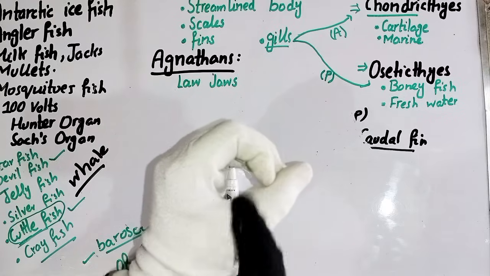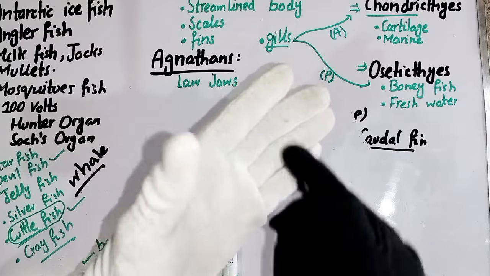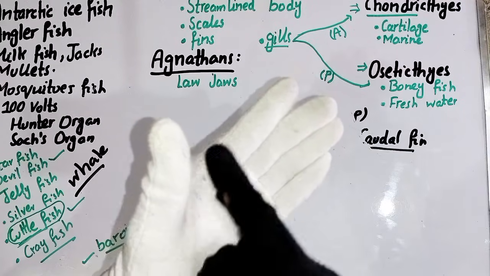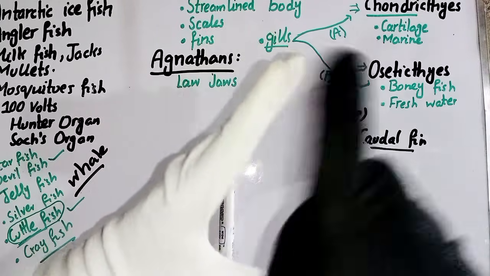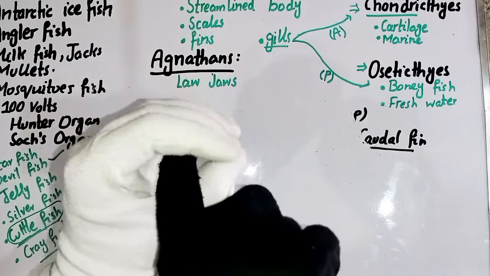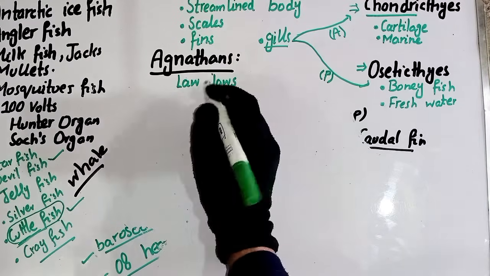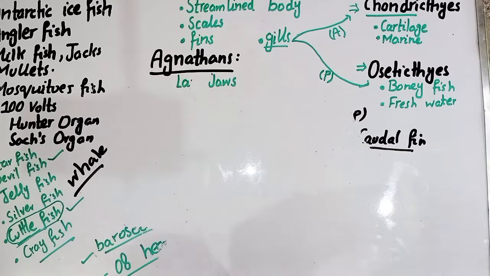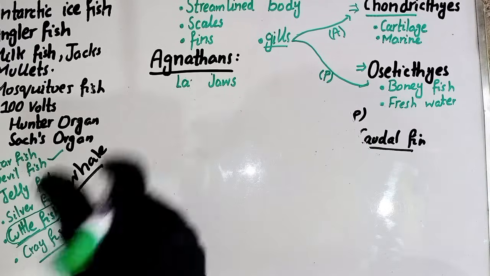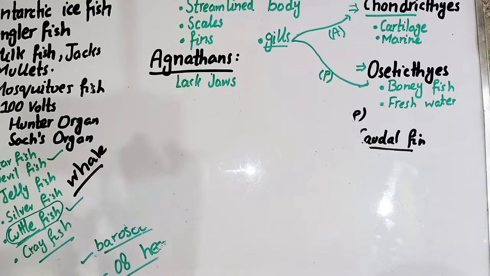In agnathans the jaws are absent. If we open the fish, the whole body cavity of this fish is covered with teeth. It means the teeth are present on all sides of the mouth and the body. That's why I have written lack of jaws. It is not a law, it is a lack. They lack jaws and paired appendages.